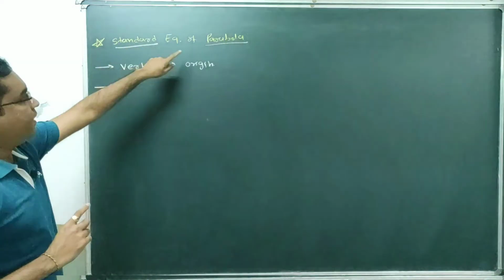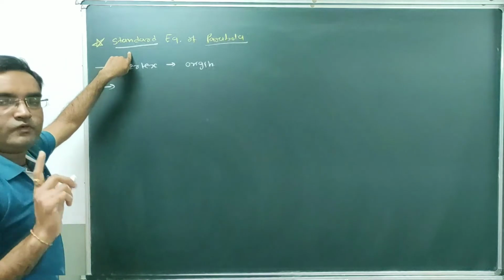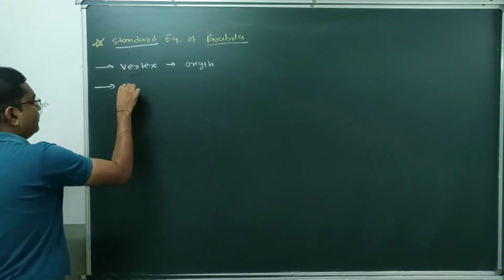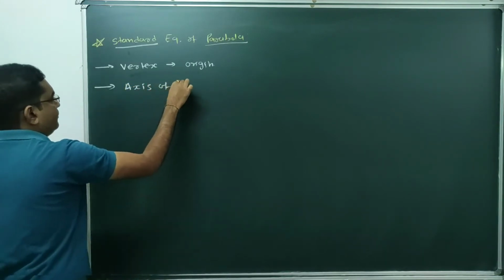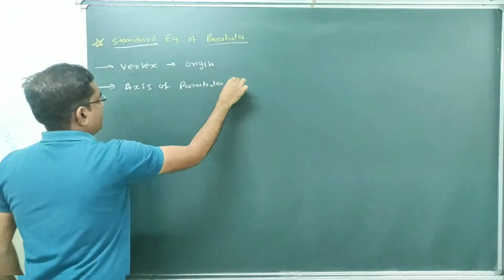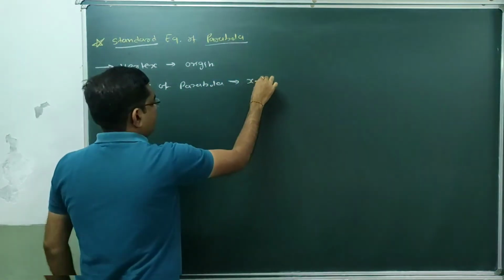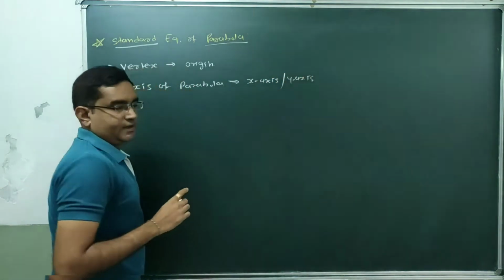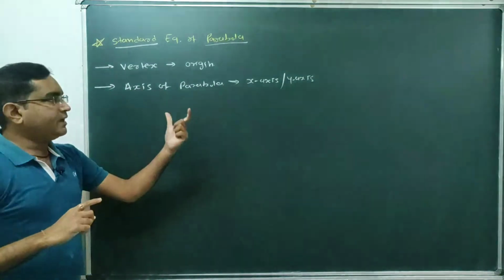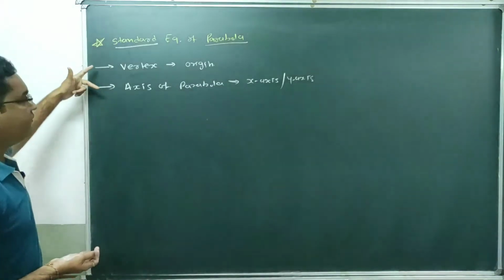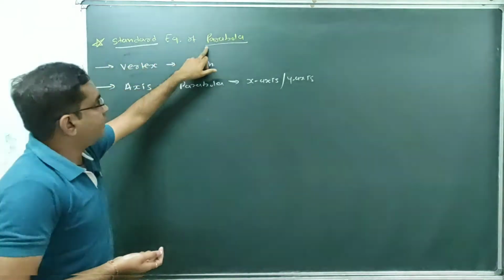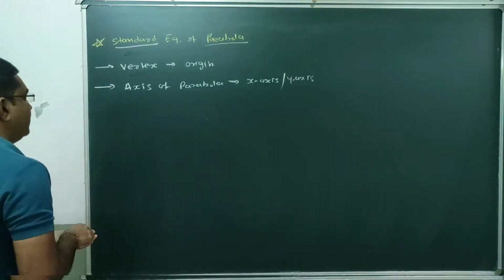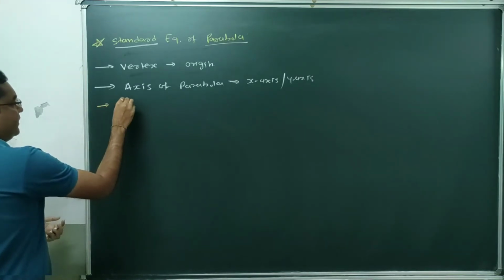So for the parabola to be a standard parabola, the vertex must lie on the origin, and the axis of the parabola must lie along the x-axis or y-axis. If these two conditions are fulfilled, then we can say our given parabola is a standard parabola. According to these conditions, a total of 4 types of parabola are there. First, we will consider the types of parabola.